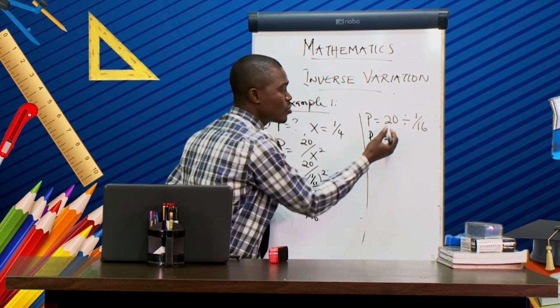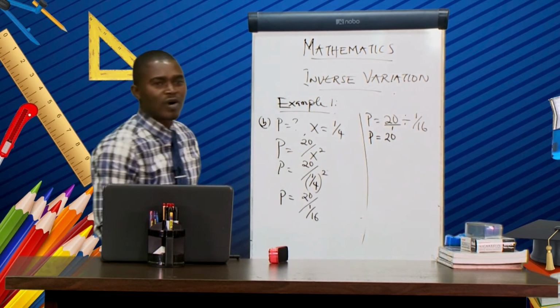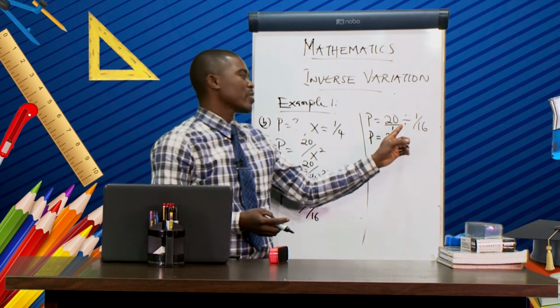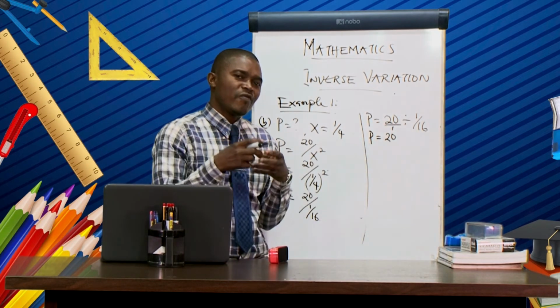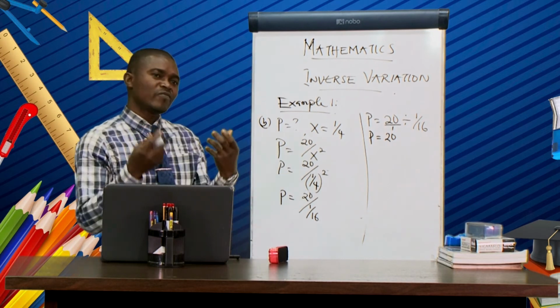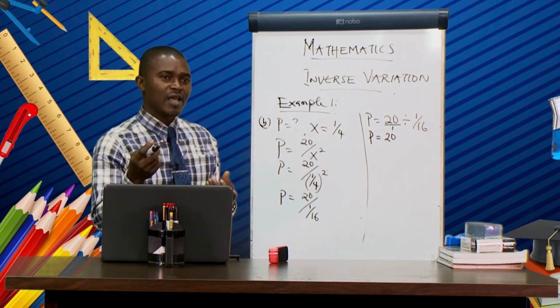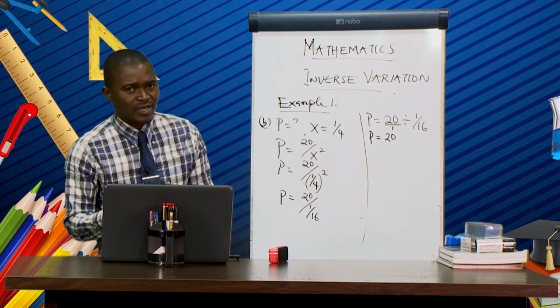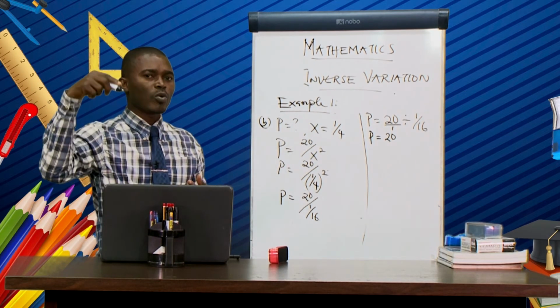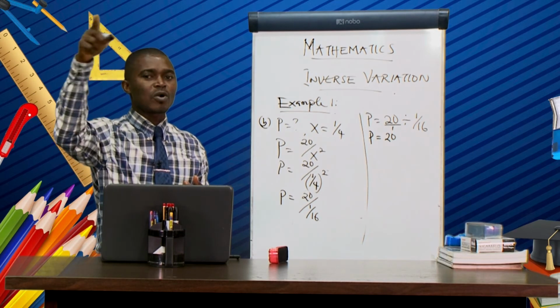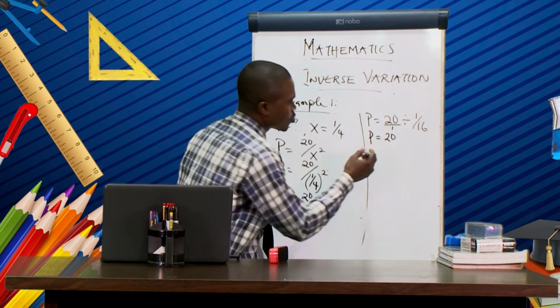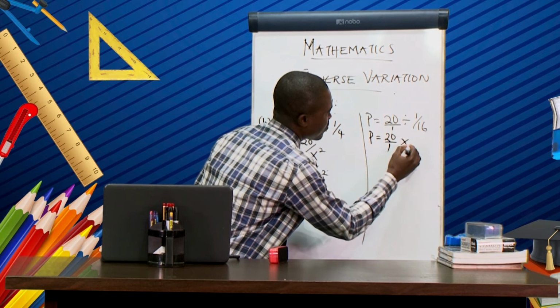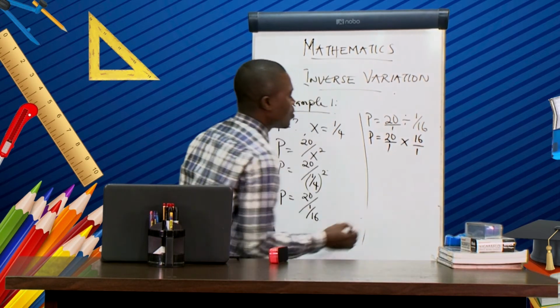Then don't forget that the denominator of 20 here is over 1. So when you have division sign in between two fractions, you have to change to multiplication sign, and the second fraction will now turn upside down. The numerator now becomes denominator. So we have 20 over 1 multiplied by 16 over 1.